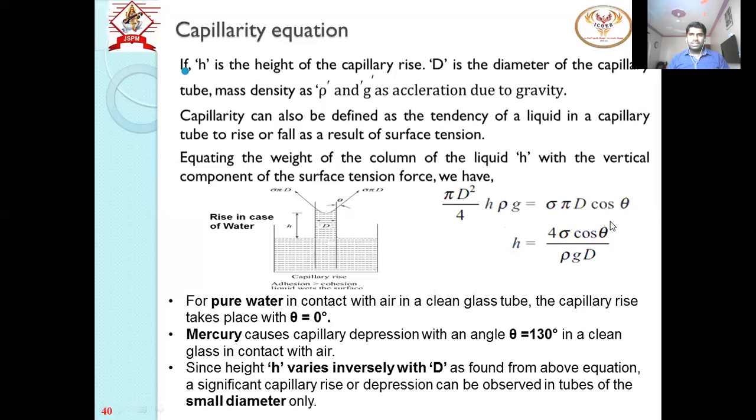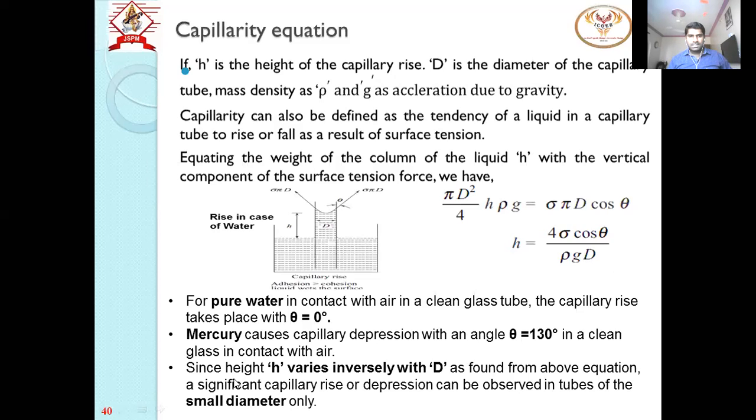So write down this equation as the capillarity equation: h equals 4 sigma cos theta upon rho g d. Now what is h? h is this rise, which is measured in meters. Sigma is the surface tension, and its unit is Newton per meter. Theta is the angle of contact. Rho is the density of the given fluid. g is the acceleration due to gravity, and d is the diameter of the glass tube.